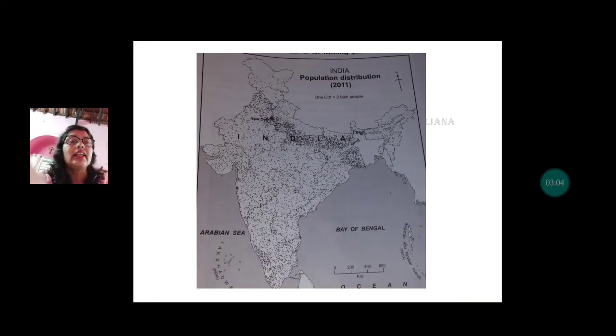6.1a is India population, which shows the distribution of population. With the help of the dots, you can see how the population is distributed. In some regions, like in the northern plain, you can see a lot of dots. That means the population there is dense. And in maybe Jammu Kashmir or Uttarakhand, you can see very few dots. That means the distribution of population there is sparse.